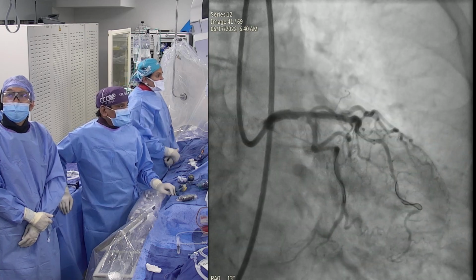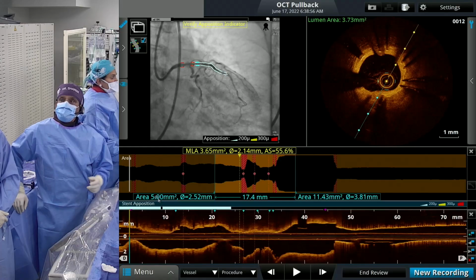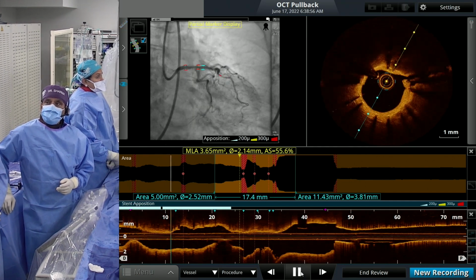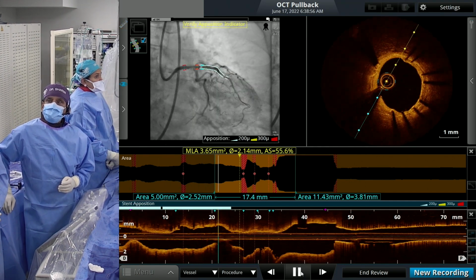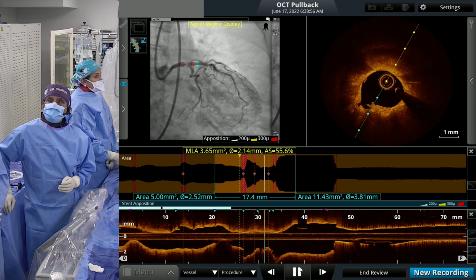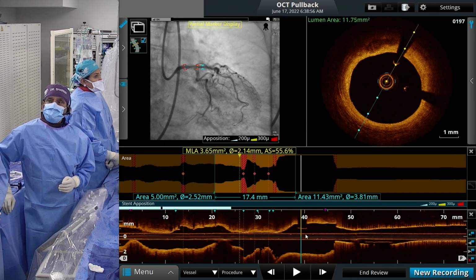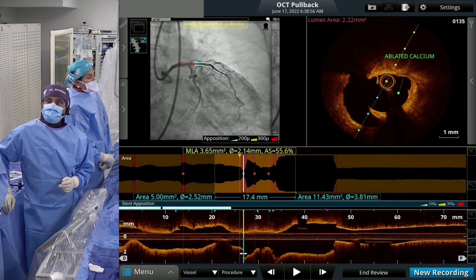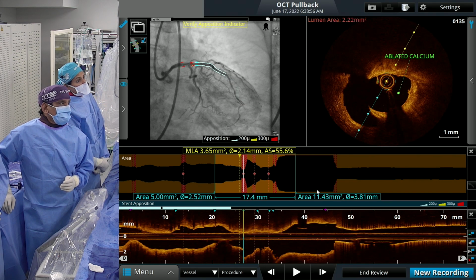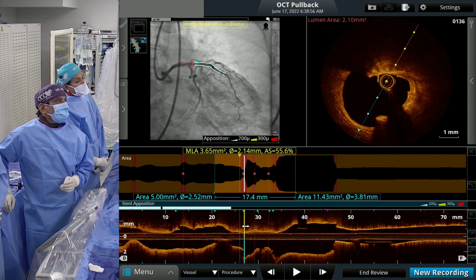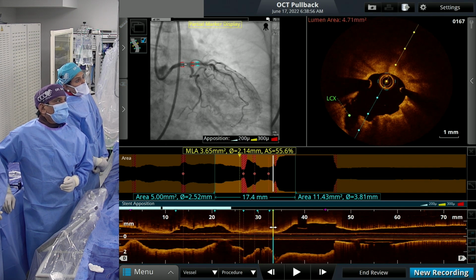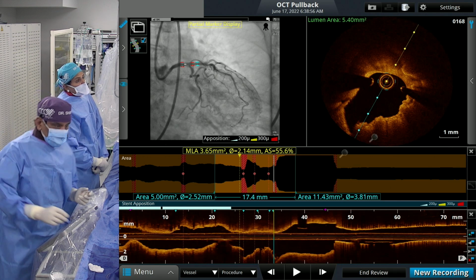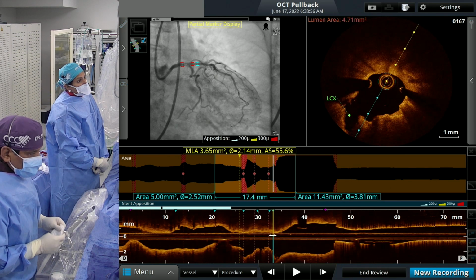The OCT can be shown right now. Let the OCT run. Show the OCT on the main screen, please. I start from the mid LAD. I can see the old stent, and before the stent, I can see 360 degree calcium. I stop here. I can see this is after the 2.0 burr, deeply shaped by the burr. Going more proximal, this is at the level of the left main bifurcation. Still here, a lot of huge 360 degree calcium at the left main bifurcation.